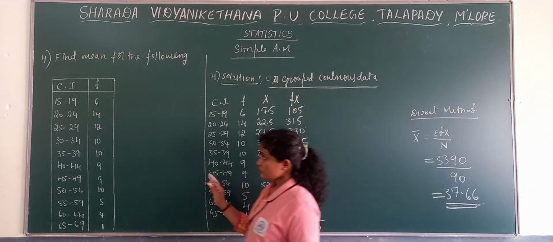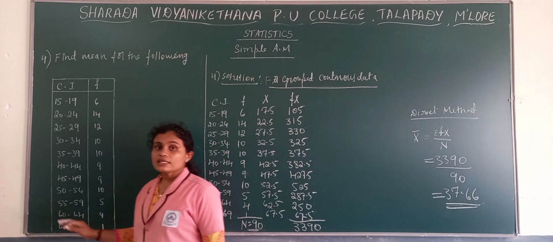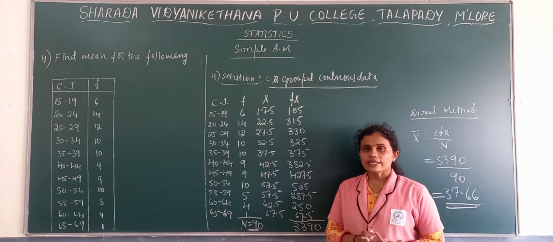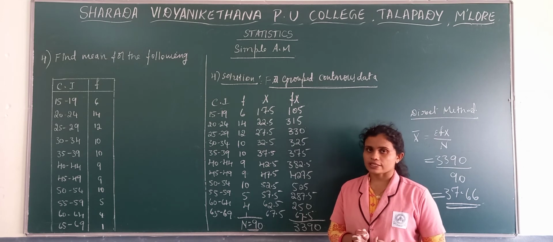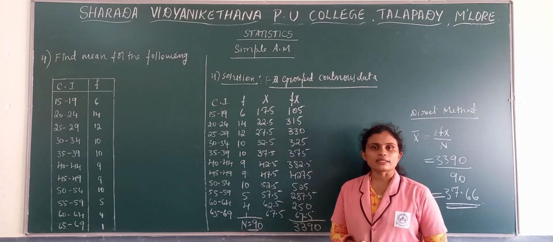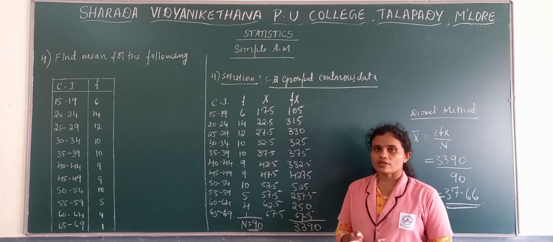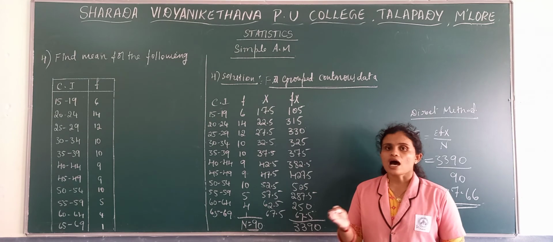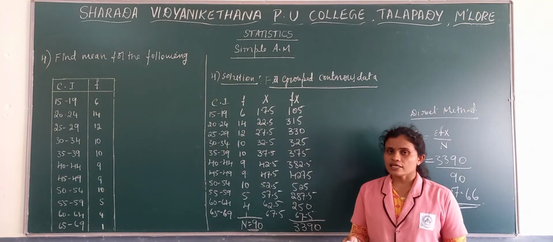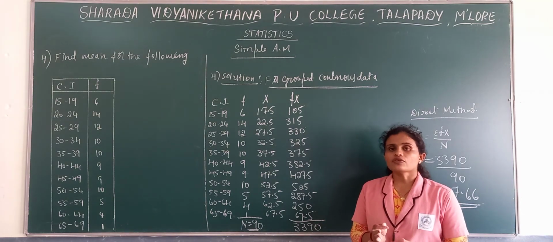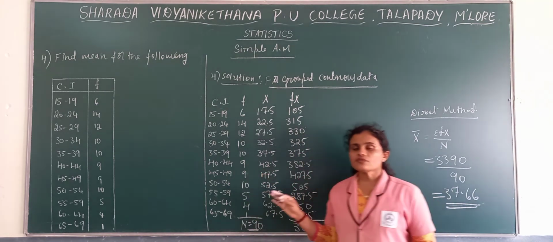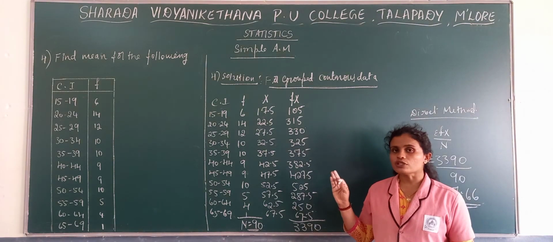Now we have completed, in case of ungrouped data, how to calculate under the direct method as well as the deviation method. And when we get grouped data we have two kinds of data, that is discrete and continuous. If we have discrete data, how to calculate by direct as well as deviation method: we get sigma fx by n, and in deviation we get a plus sigma fu divided by n. C multiplication will not be there.